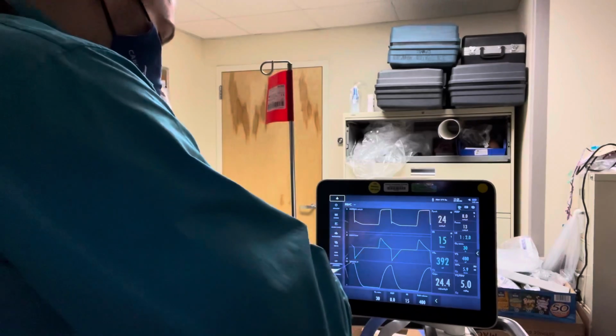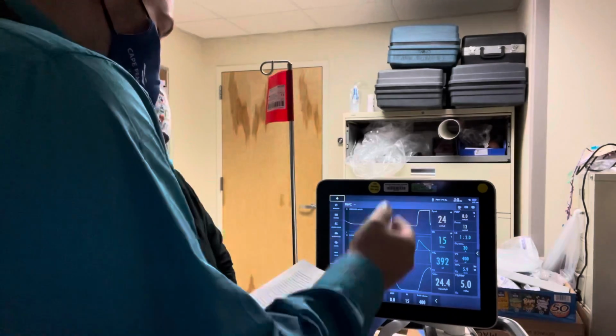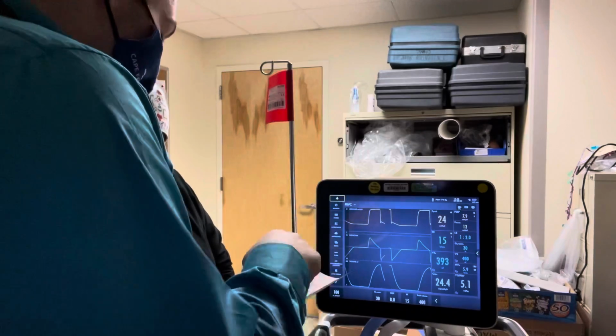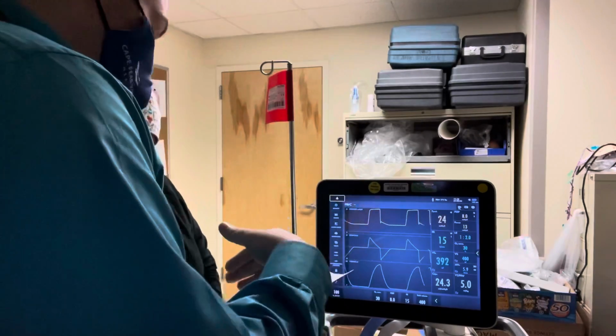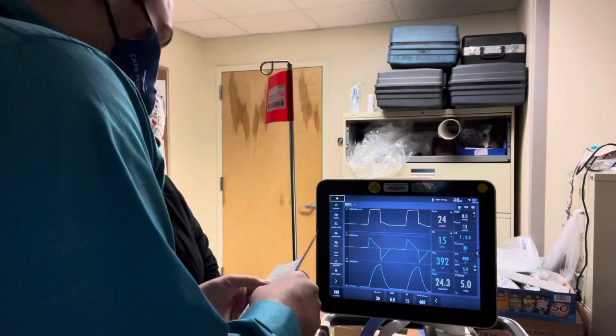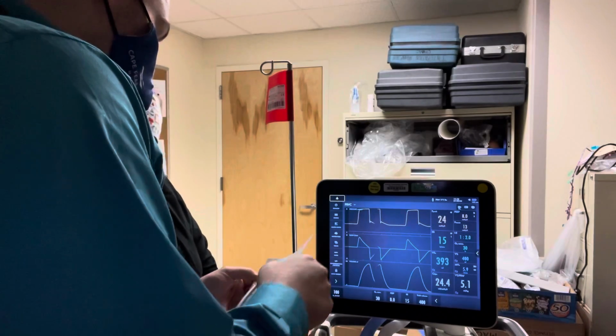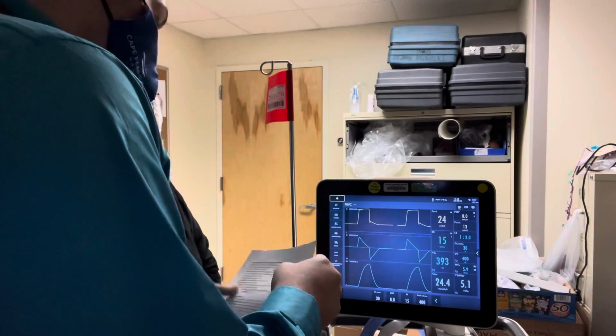All right, so Brittany, here is the criteria that we have for weaning and extubating a patient. First, we start with an exclusion criteria, why we would not put somebody in an SBT. We would go through these steps, and if they pass all of them, then we can start to SBT them. First of all, the patient must not be on high frequency oscillation, which of course they're not.